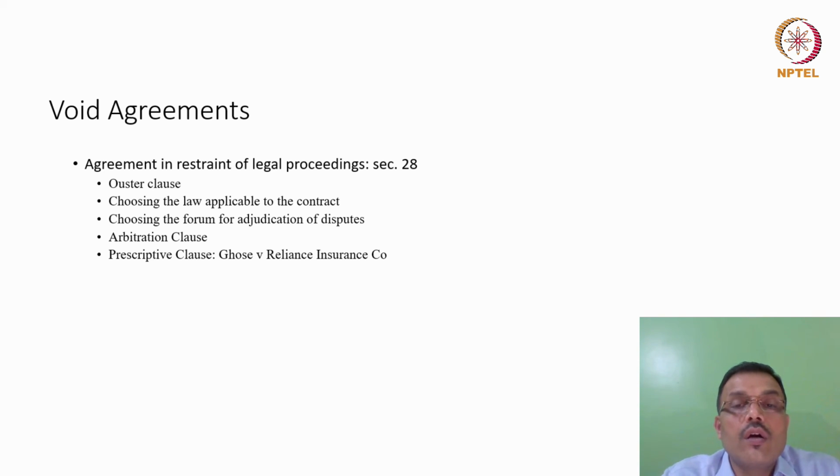Finally, friends, when we look at Section 27, a few exceptions have now been incorporated into Section 27. These are some of the rare amendments, or additions, as you want to call them, that have been brought into the Indian Contract Act, where the challenge of prescriptive clauses was brought into place. Prescriptive clauses, friends, are clauses that look at the time to exercise legal proceedings. That's how prescriptive clauses are looked into. So it's quite challenging how the restraint of legal proceeding really operates.